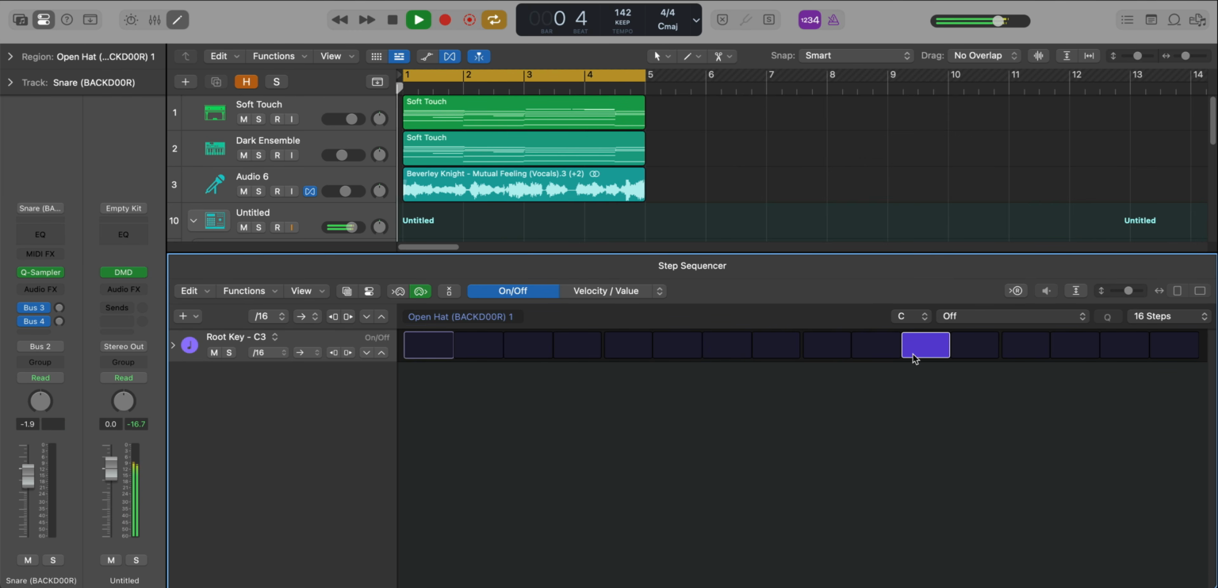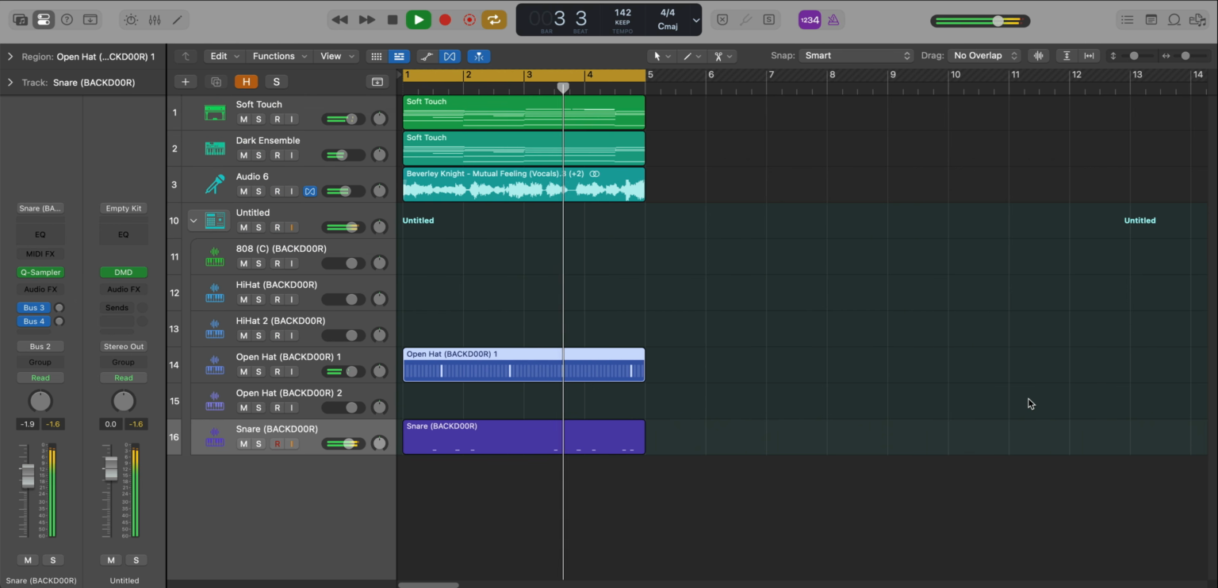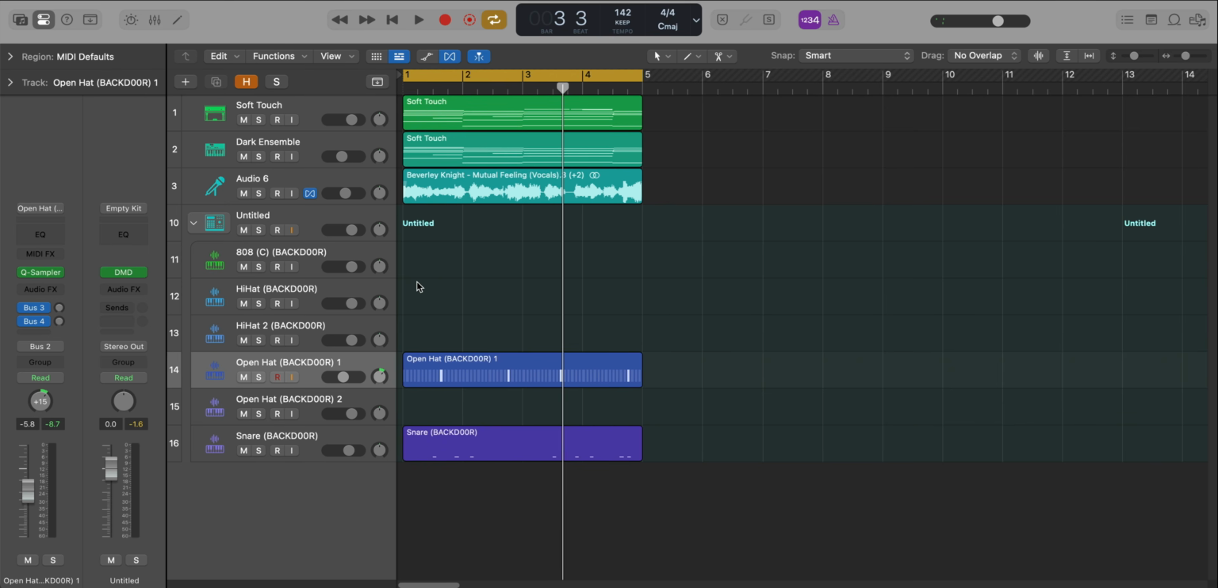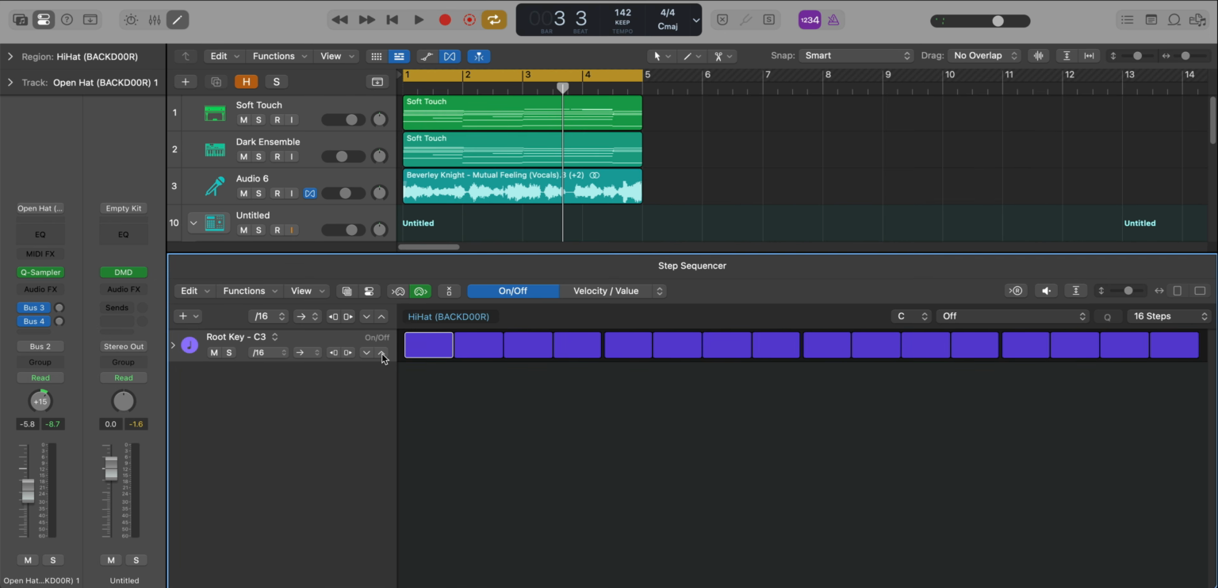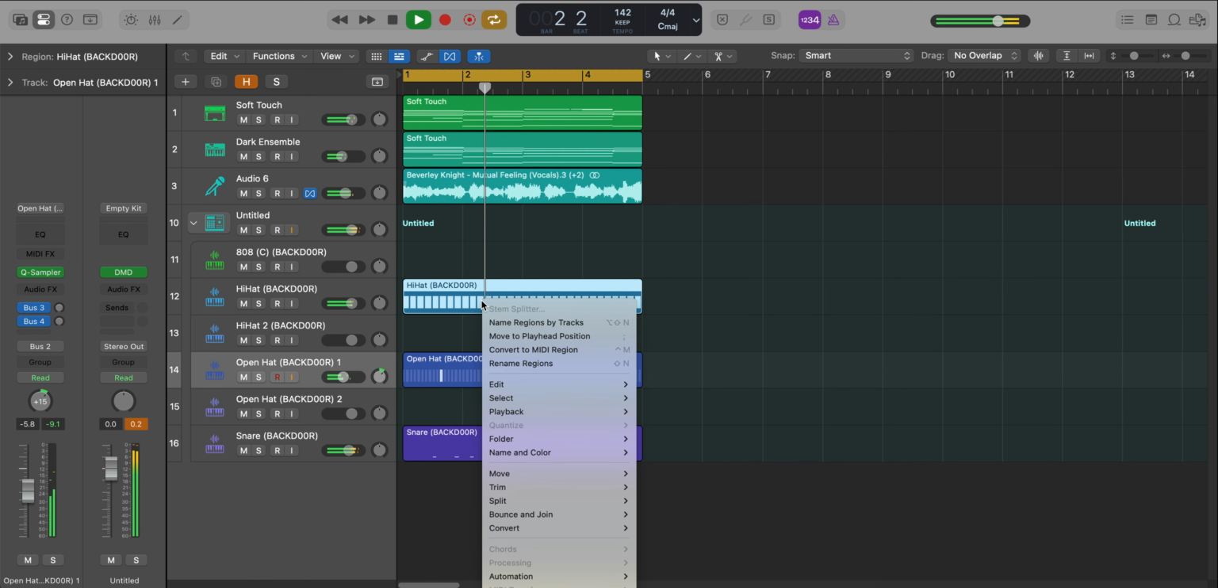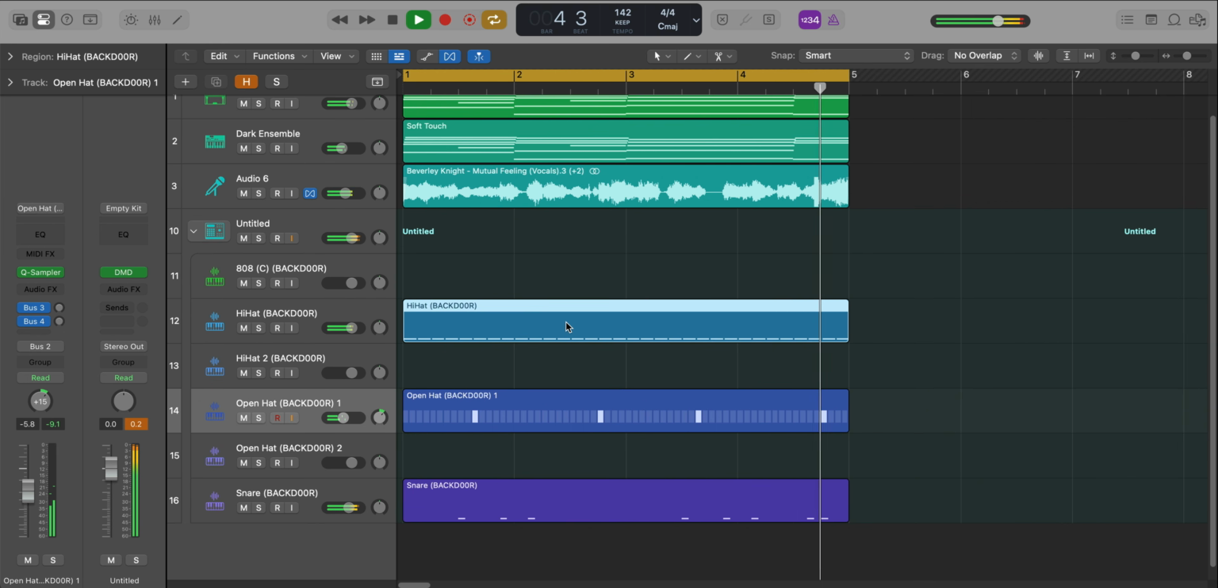All right, next, let's get to that open hat. And for this one, it's gonna happen on the beat right here. And then we'll just duplicate that over, and it's gonna happen on the last beat. All right, next, let's get to that hi-hat. So to make things easy, we'll just create a pattern region. We'll just have a repeat on 8s. We'll convert that over to MIDI.